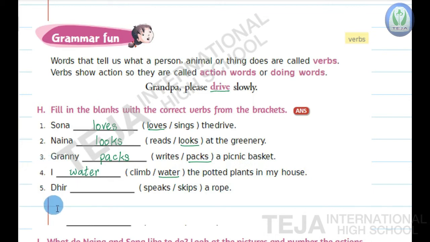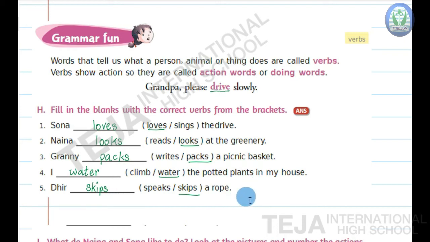Okay. Now fifth question, children. Deer dash a rope. The options are speaks, skips. Deer skips a rope. Write skips here in the blank, children. S-K-I-P-S, skips. Deer skips a rope.